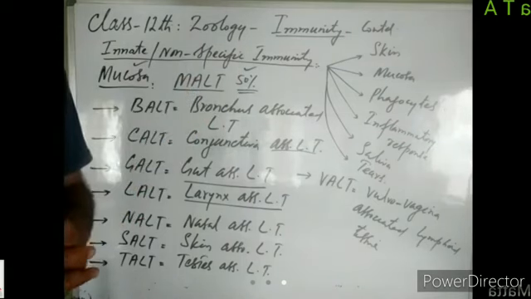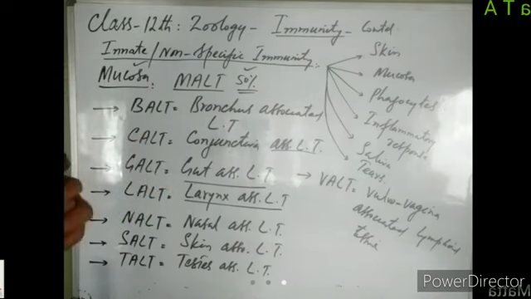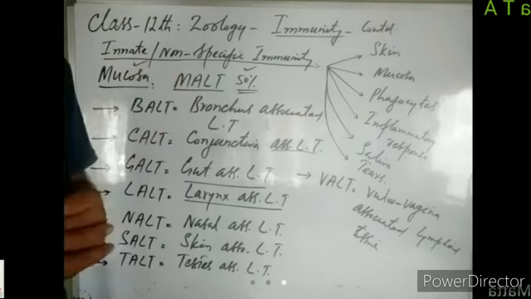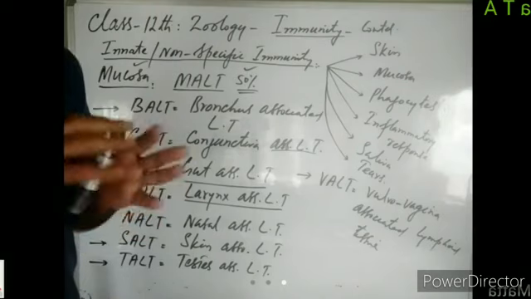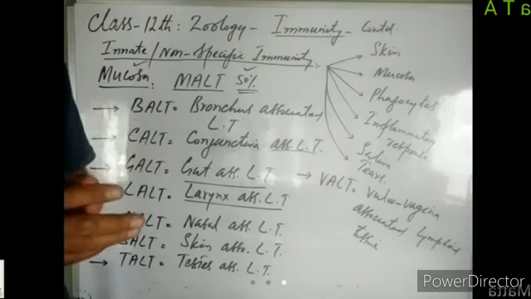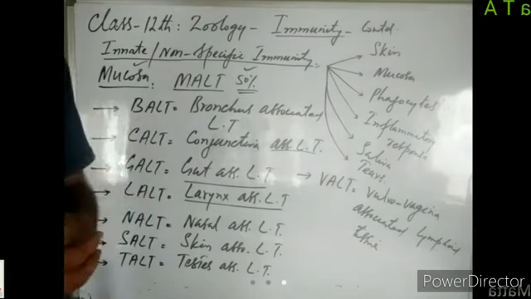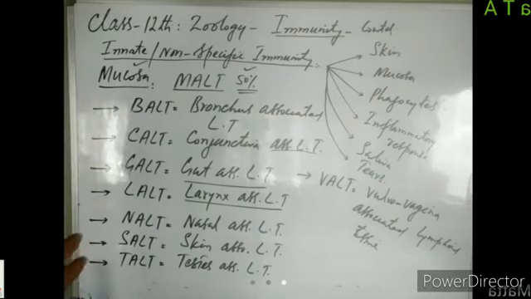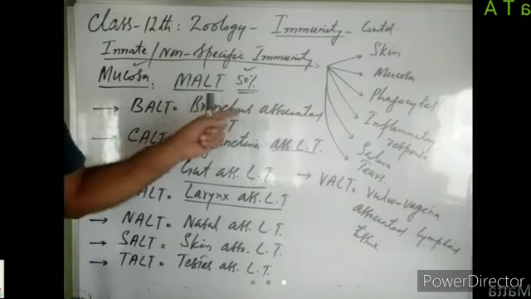If any pathogen pierces through the mucous membrane, if any pathogen penetrates the mucous membrane, now it enters into the connective tissue, lamina propria. In that connective tissue, we have got lymphoid tissue, where the lymphocytes are present. These lymphocytes kill the pathogen, destroy the pathogen, or stimulate the other components of the immune system, right? So that way, they protect the body from the entry of pathogens.